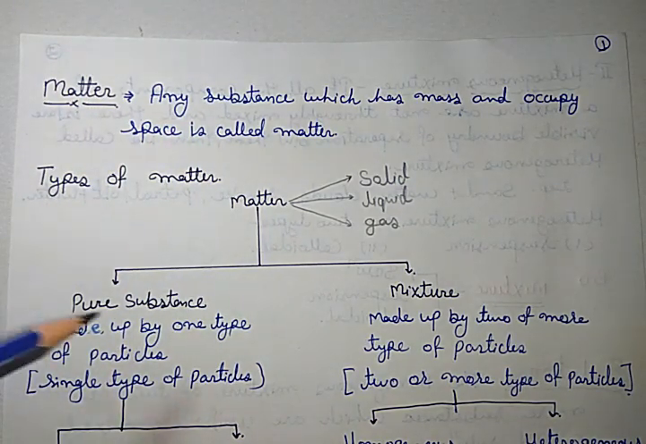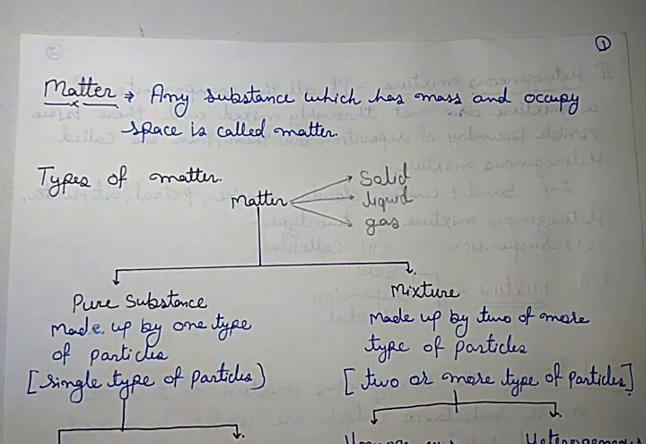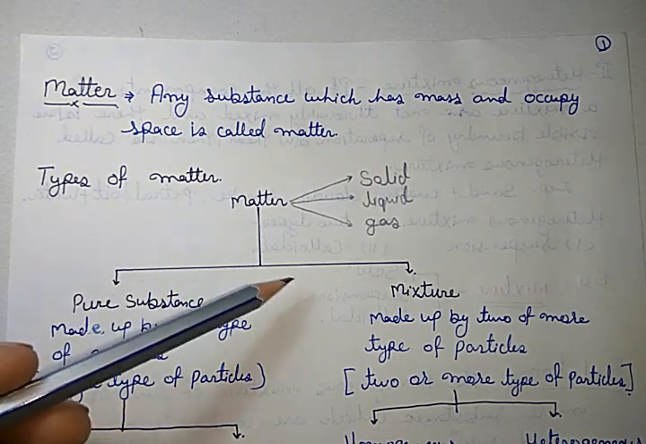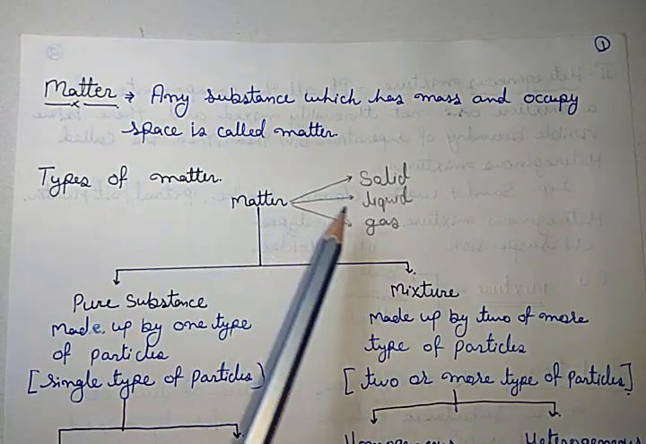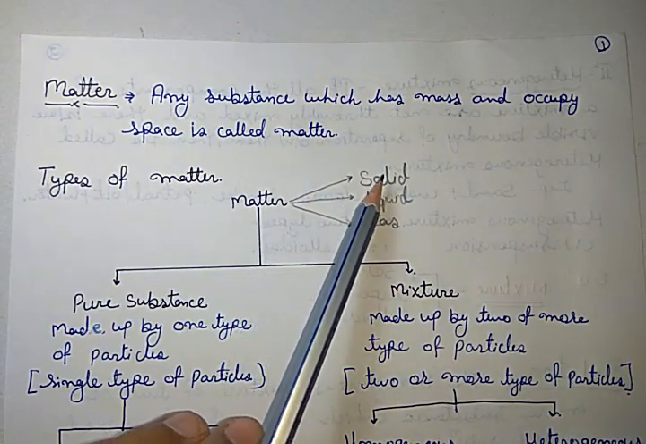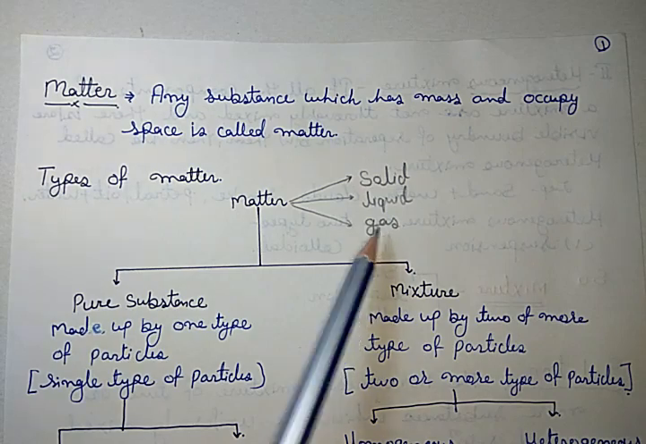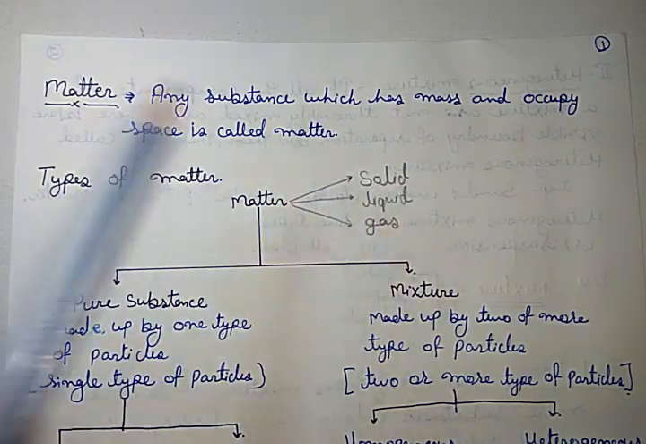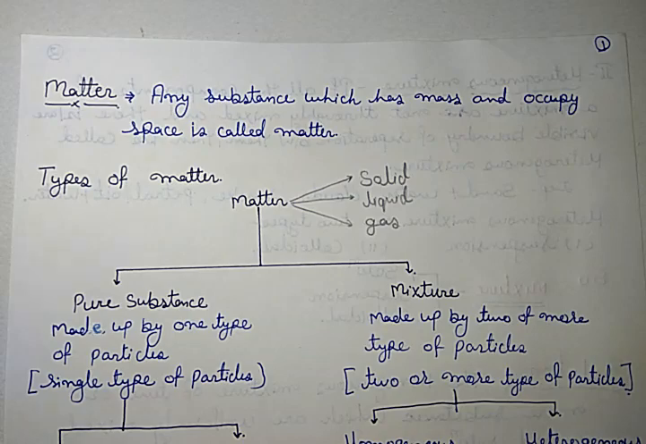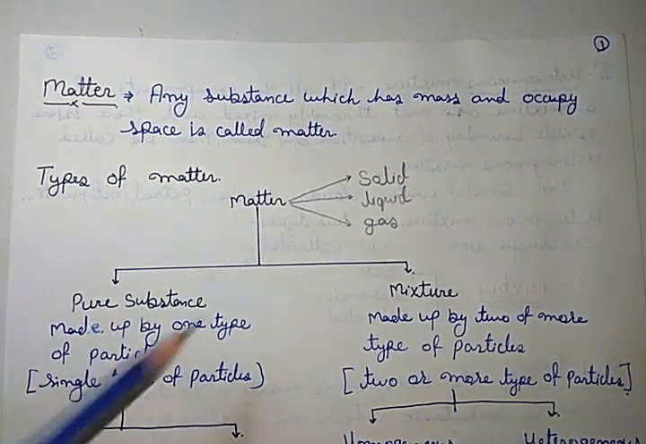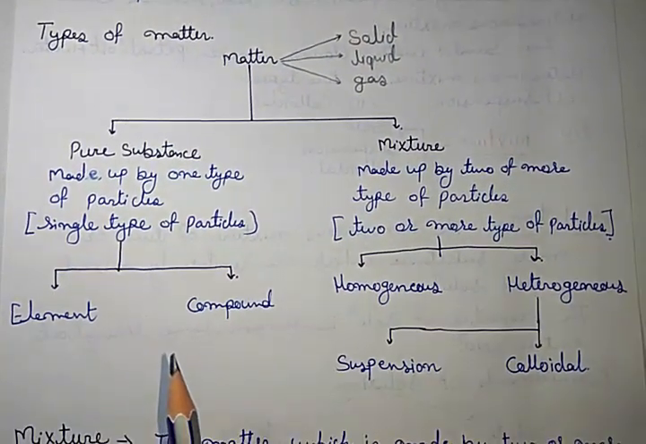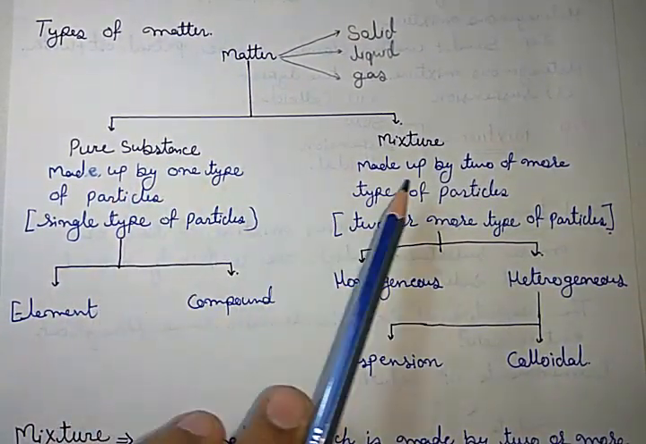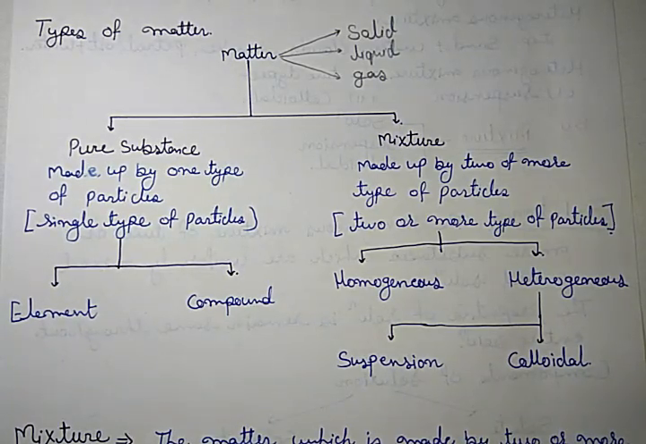Now, types of matter. We also discussed the classification of matter in the first chapter, but I am repeating it here because we will discuss all of this in this chapter. On the basis of states, matter is classified into three categories: solid, liquid, and gas. On the basis of composition, matter is grouped into two categories: pure substance and mixture.